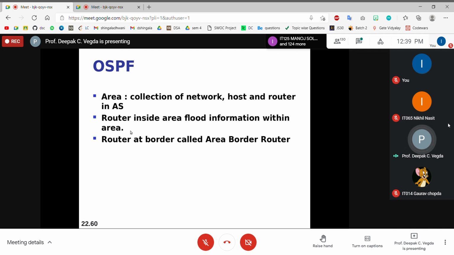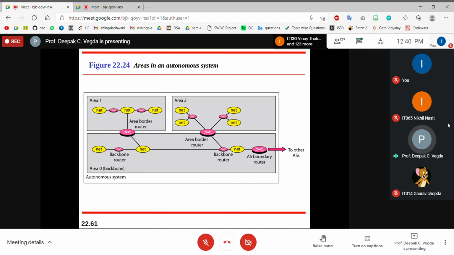Routers inside an area flush information within that area only. A router at a border is called an area border router. Whatever router is connecting one area with another area, you say that it is an area border router. So this is your areas in an autonomous system. This is area 1, area 2 and area 0. Now area 0 is connected with area 1. Area 0 is again connected with area 2 here. And you see here, this is your area border router.